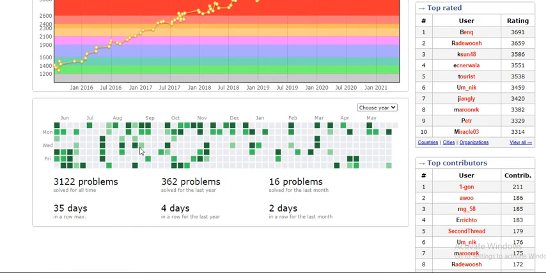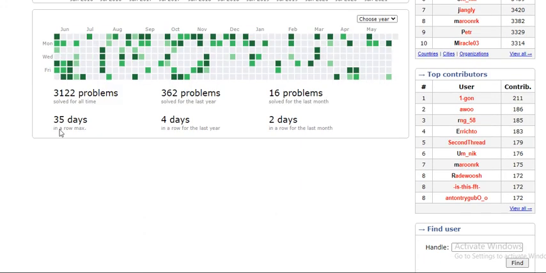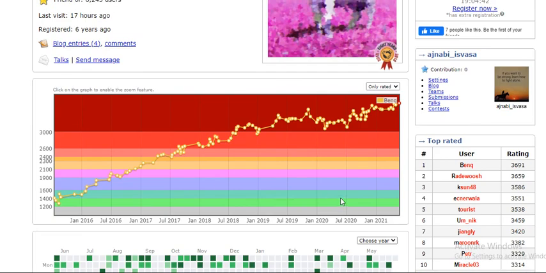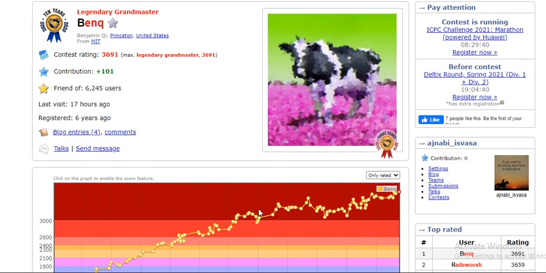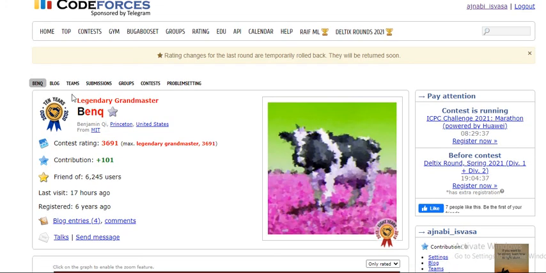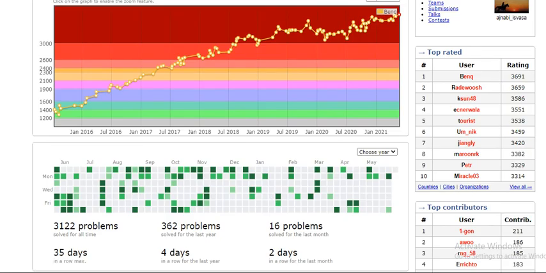And you can see here how much time he has coded per day, right? Here he has coded this much time. If it is light green, he has not coded for very long, and if it's dark green, he has coded a lot. That is what happens here, right? And these are the number of problems, which is 3122 problems that he has solved, right? And 35 in 35 days, in 4 days, and 2 days. So this is basically the programmer's biodata, you can say, showing how much time they spend coding.